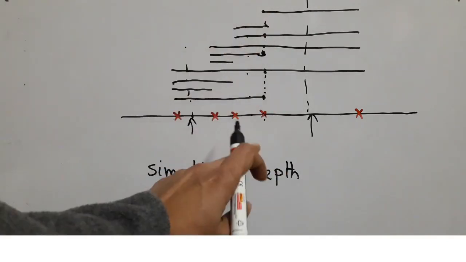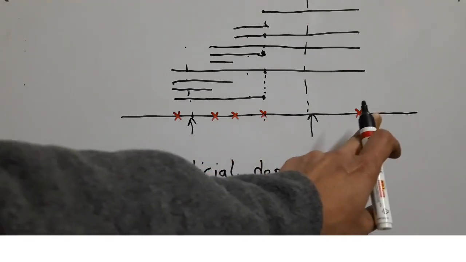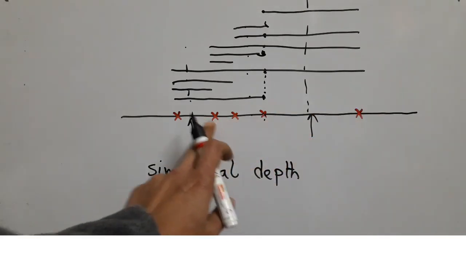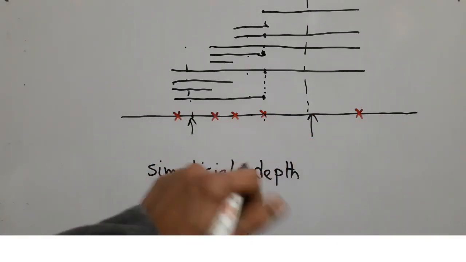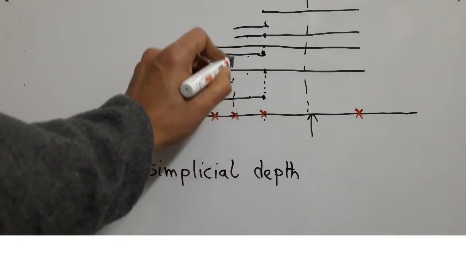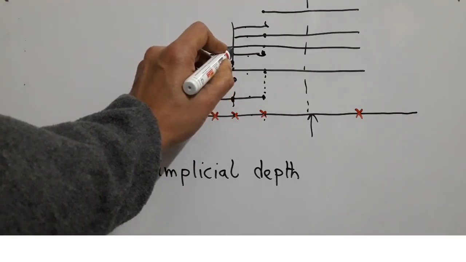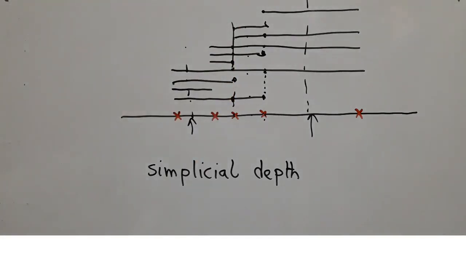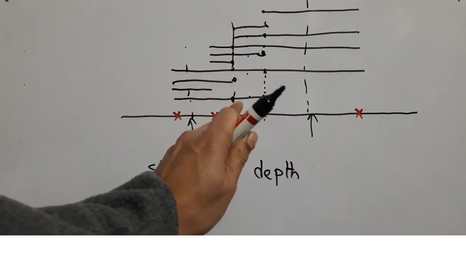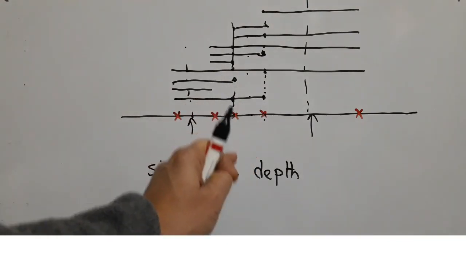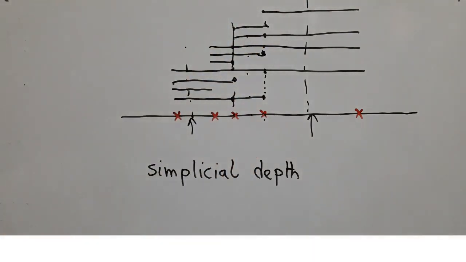And that is the maximum number. Well, in this particular case, I've got 1, 2, 3, 4, 5. So in fact, this will be maximum. In this case, it will be 1, 2, 3, 4, 5, 6, 7, 8. So the point which lies in the intersection of maximum number of such segments is the median. So that is called the simplicial depth, and that is another characterizing property of the median.